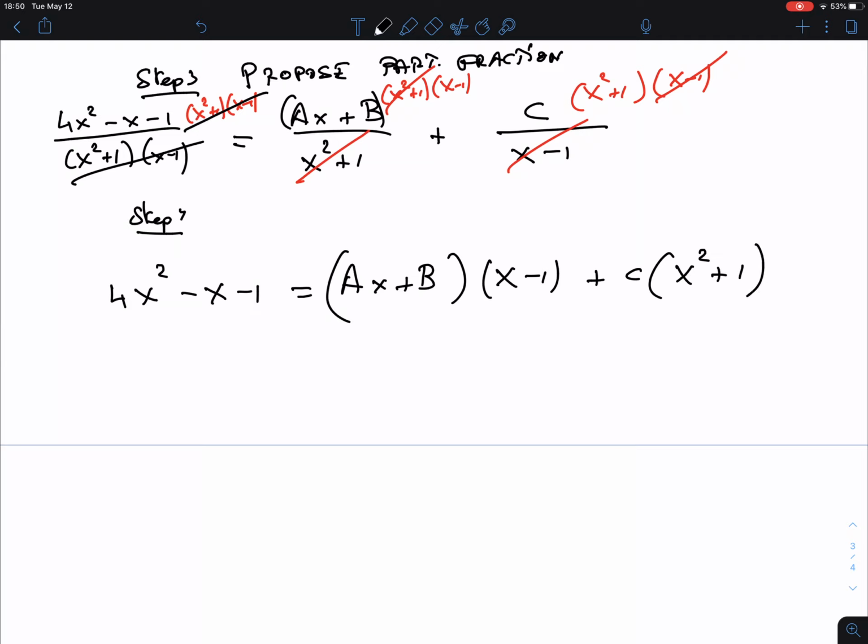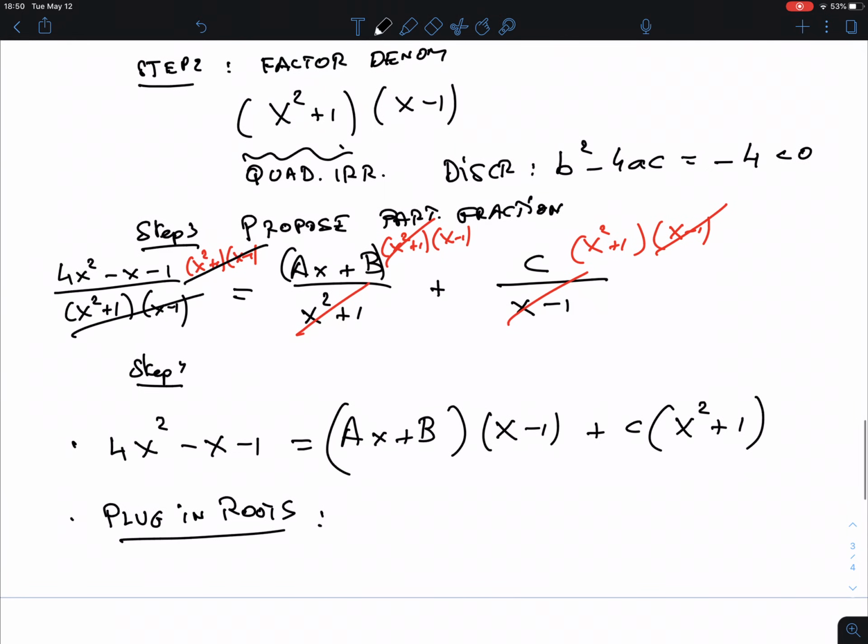Now remember, do not expand here. There is a method where you expand it, but we're not doing that method. I would strongly suggest doing this instead: we're going to plug in roots. That sounds very good, but there's only one root. What are the roots? Well, we put this equal to 0. Now this is quadratic irreducible, so it has no solution, so the only solution can come from here.